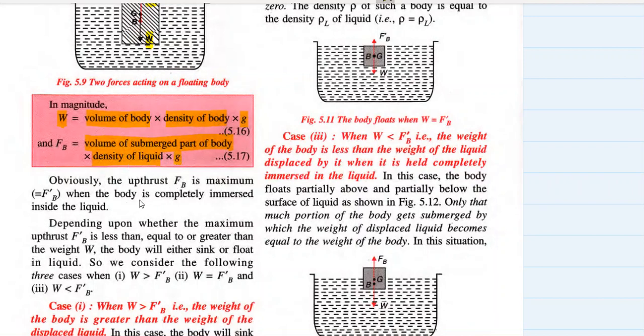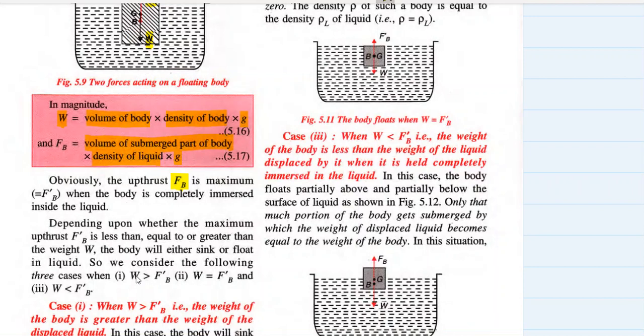Obviously, the upthrust is maximum when the whole body, or the complete volume of the body, is immersed inside the liquid. So depending upon whether the maximum upthrust F'B is less than, equal to or greater than the weight of the body, the body will either sink or float in the liquid.